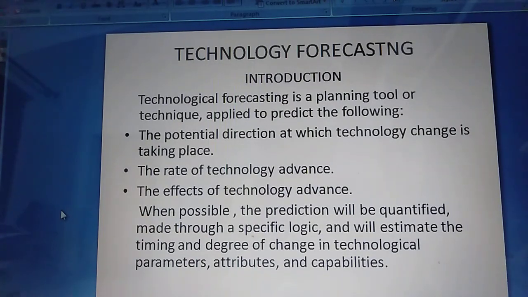When possible, the prediction will be quantified, made through specific logic, and will estimate the timing and degree of change in technological parameters, attributes, and capabilities. You can take an example for this: the speed of modified military aircraft, the power in watts of a particular future engine, the accuracy or precision of a measuring instrument, the number of products that could be manufactured in the current year, and so on. This is one simple example.